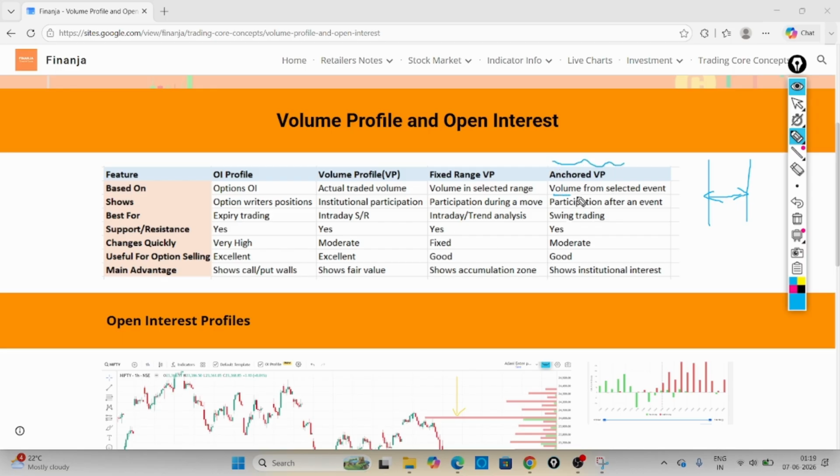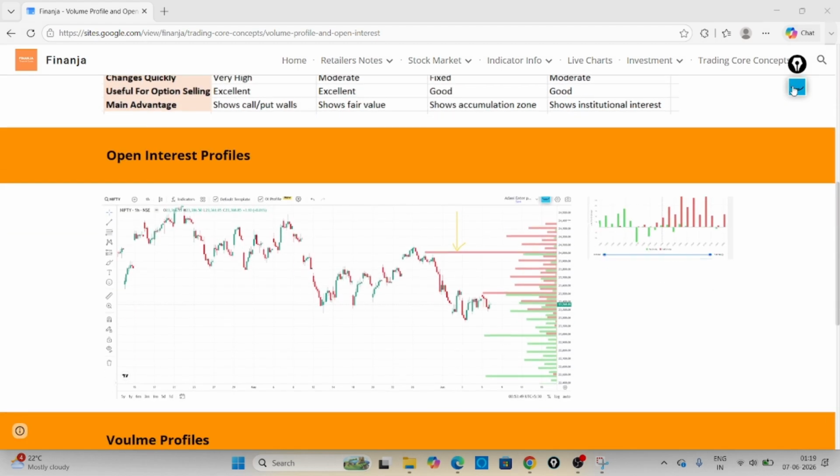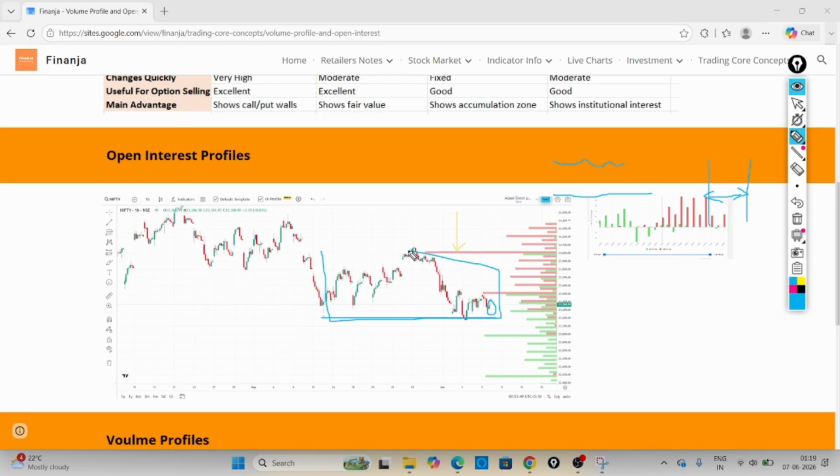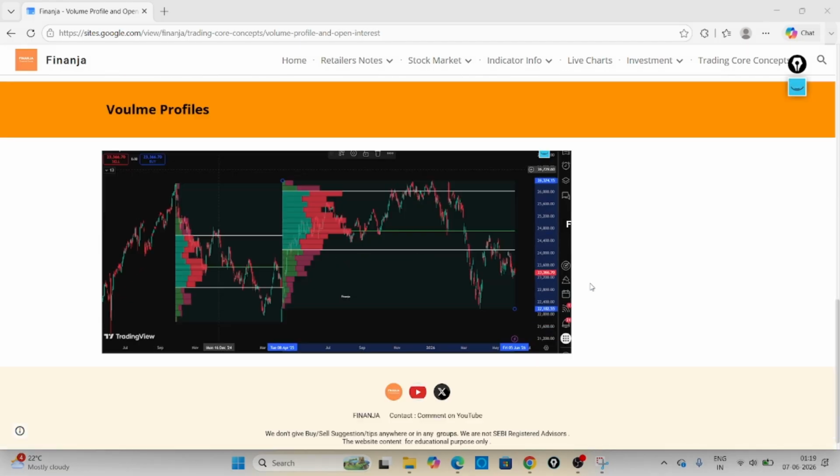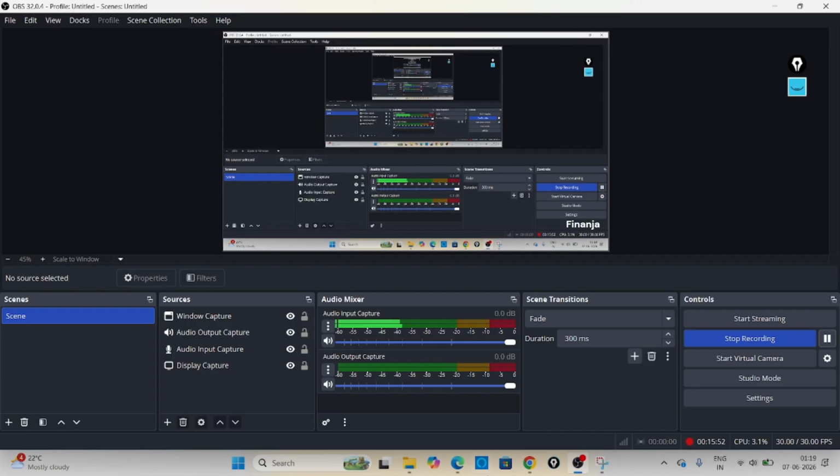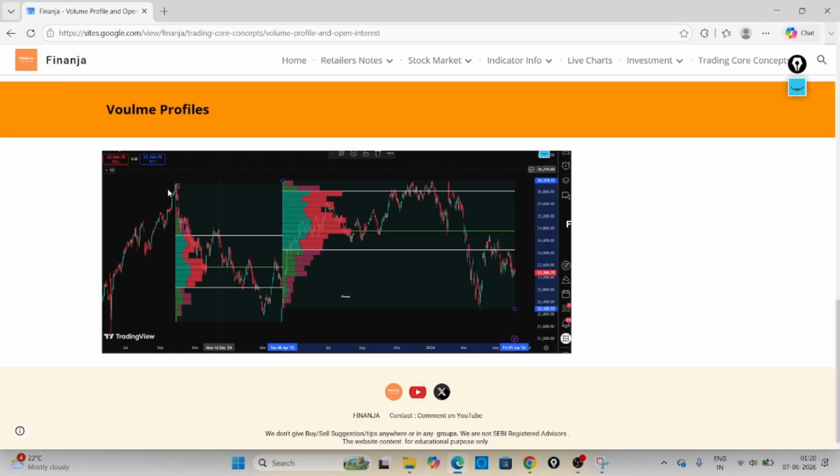What is this anchored volume profile? It is from a selected event. For example, I will just go here. You can see it here, from this position to the current market, actually the closed market. So from this position to this position, if you want to draw a volume profile, you can just draw this one. That is what I have done here. You can see it here. These are all the fixed range volume profile.